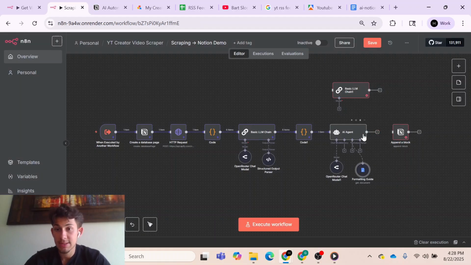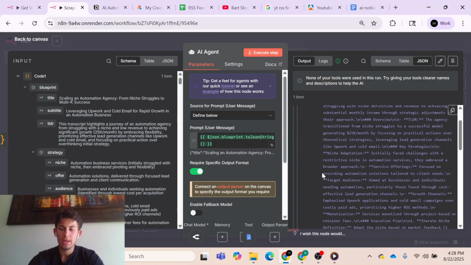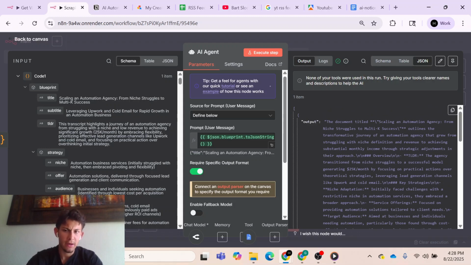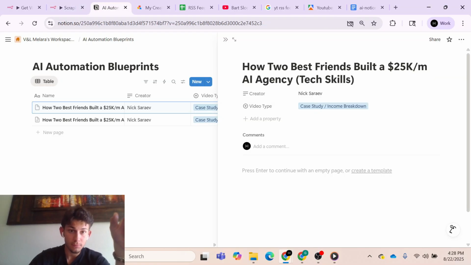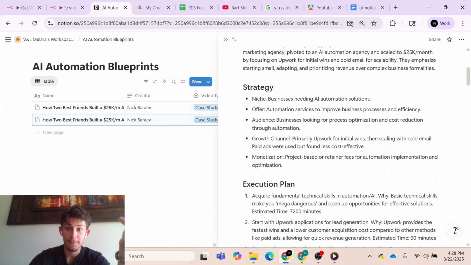And then, yeah, let's actually see how it performs just like this. And so it gave us this. And so when we run this, we basically ask ourselves, how can we use this? What are we trying to do here? And so the idea is we have a blueprint of how we want our Notion page to look. So we want our Notion page to look something like this, right?